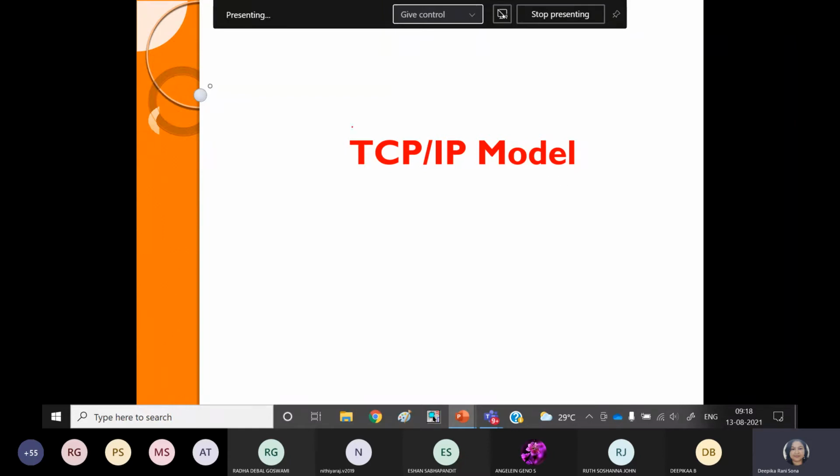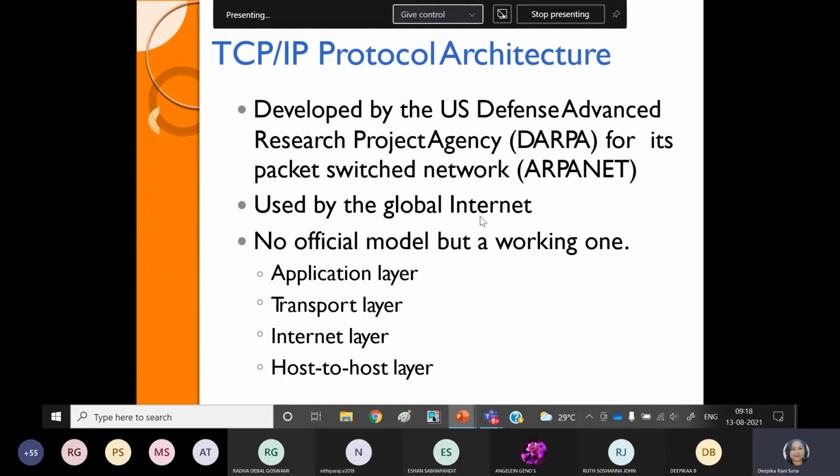Why the specific name? Now we have seen that these two protocols, TCP and UDP, can be used at the transport layer level. So why is it specifically called the TCP or IP model? Whatever layers we have seen from 1 to 7, it will merge some layers and offer only 4 layers, not all 7 layers, because this is the basic model. So we will see which layers are merged in the TCP model and how it functions, by using those layers.